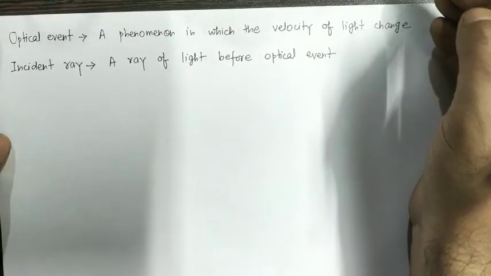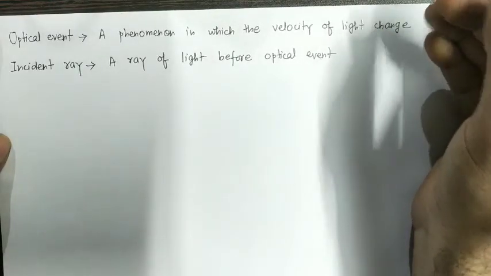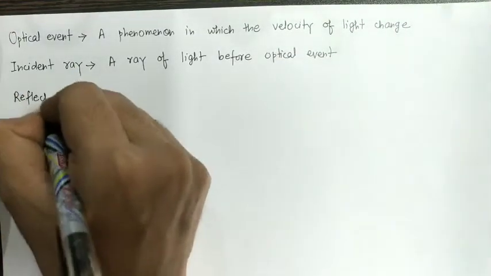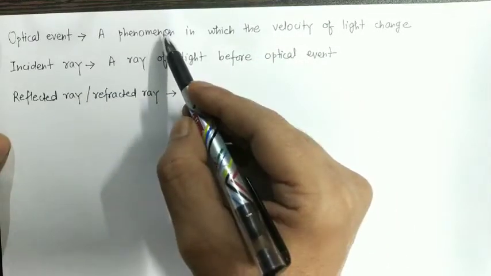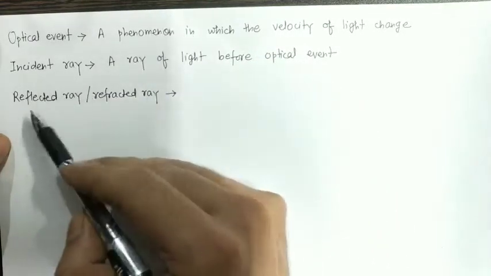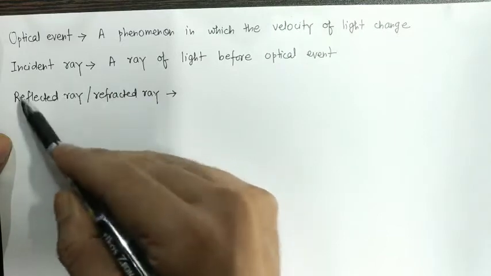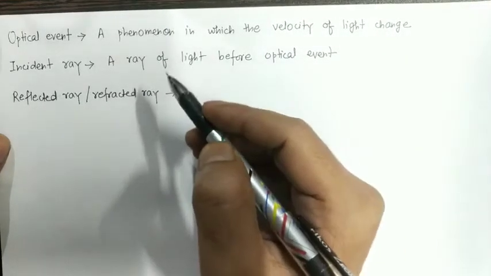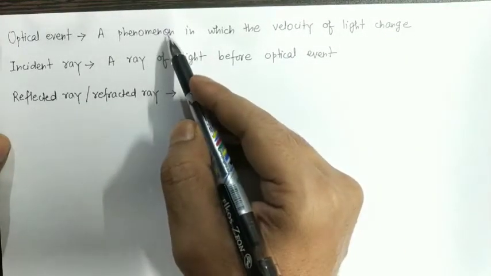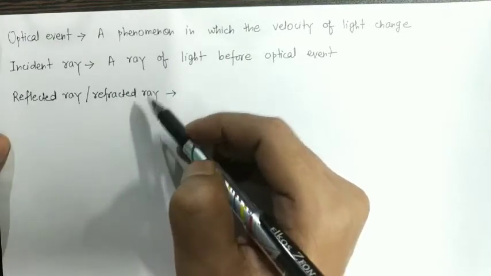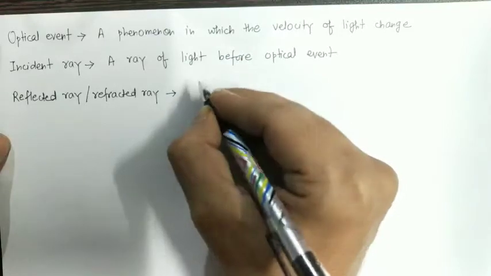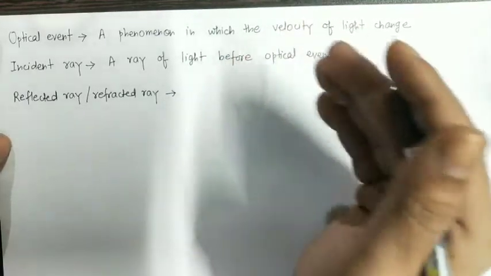So let us discuss reflected ray and refracted ray. If the phenomenon is reflection, then the concept of reflected ray will come into play, and if the phenomenon is refraction, then refracted ray will come into play. So it is simply a ray of light after optical event.